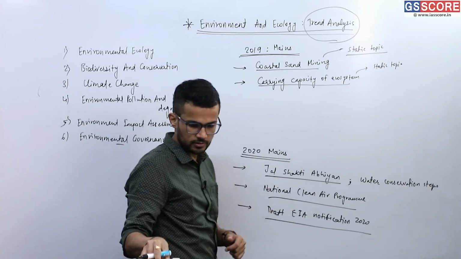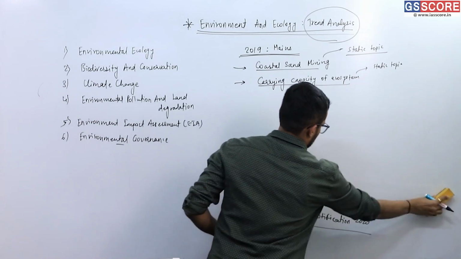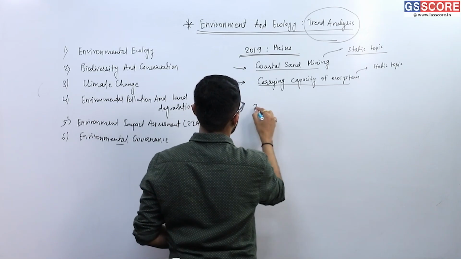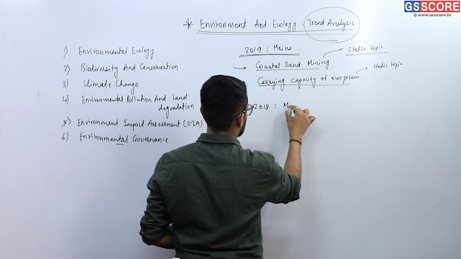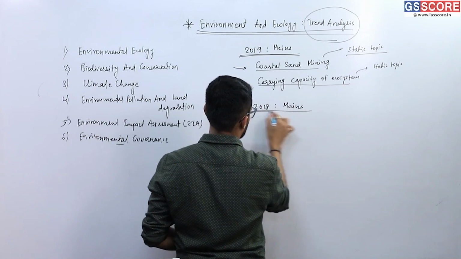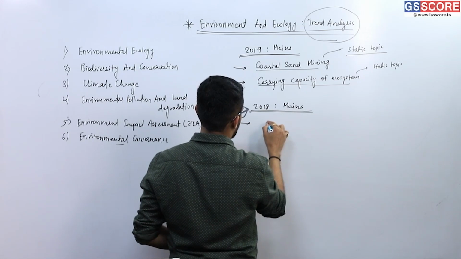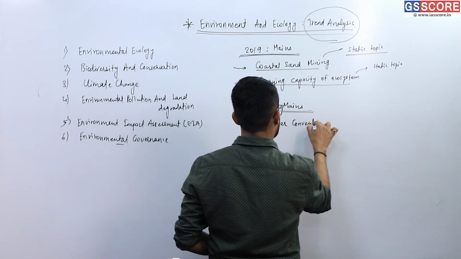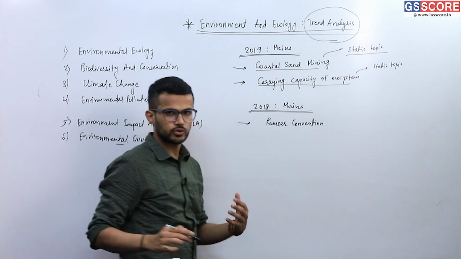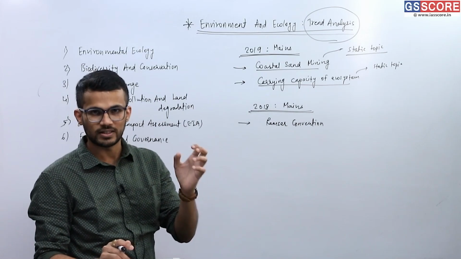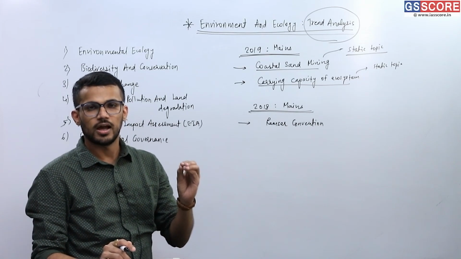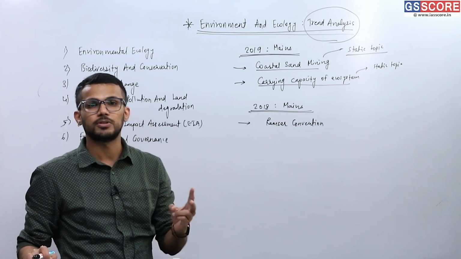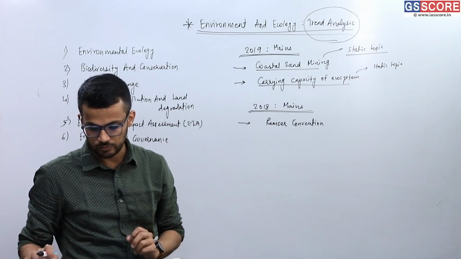The question was related to the wise use of wetlands under the Ramsar Convention, and we were supposed to cite two examples of Indian Ramsar sites as well, right?